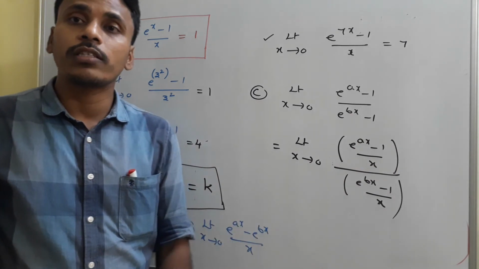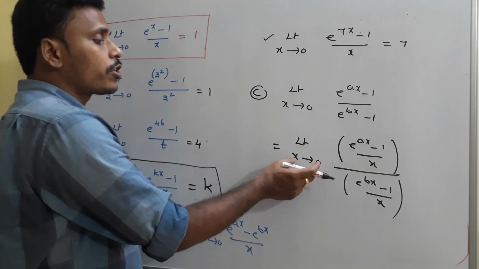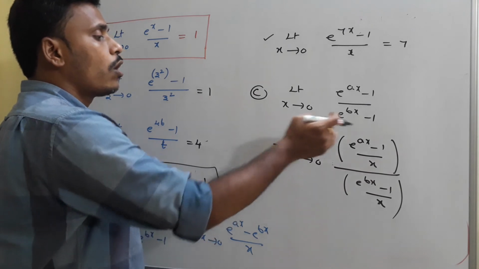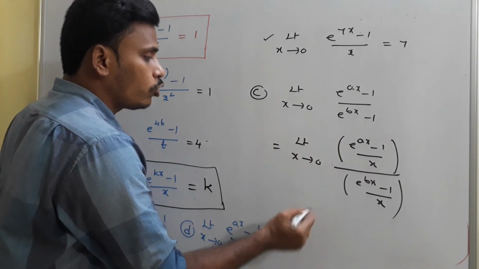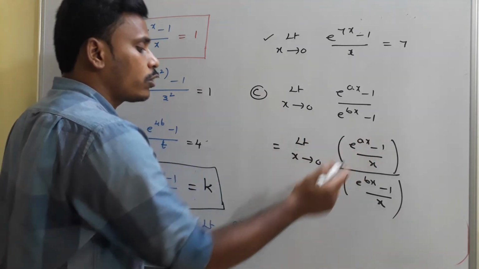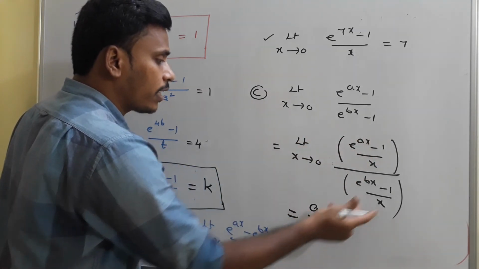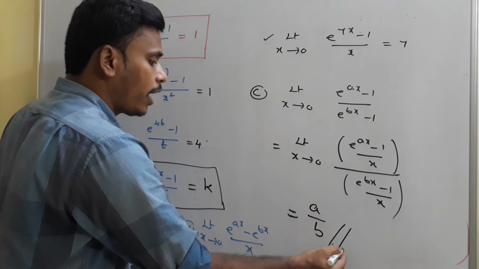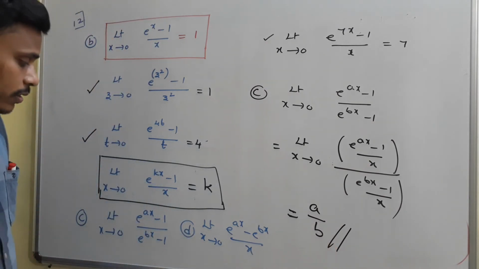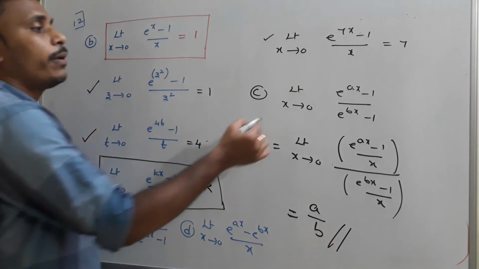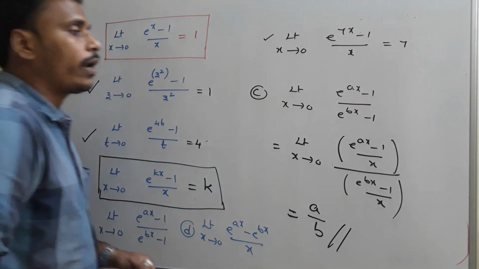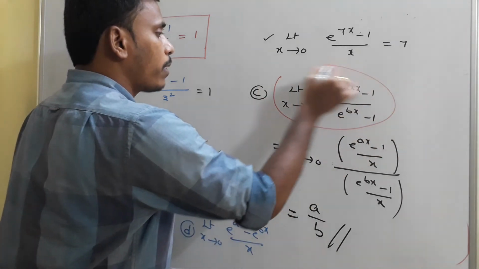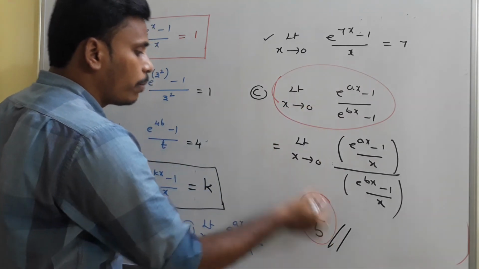As we learned from the algebra of limits, we can easily distribute the limit x tends to 0 for the numerator as well as the denominator. For the numerator, limit x tends to 0 of this format is a, and limit x tends to 0 of this format is b, and your answer at the end is a by b. So for the problem limit x tends to 0, e power ax minus 1 divided by e power bx minus 1, the answer is a by b.